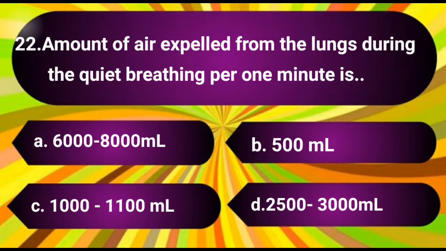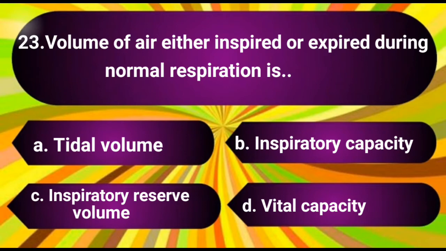Question number 22. Amount of air expelled from the lungs during the quiet breathing per 1 minute is. The options are A. 6000 to 8000 ml, B. 500 ml, C. 1000 to 1100 ml, D. 2500 to 3000 ml. The answer is A. 6000 to 8000 ml.